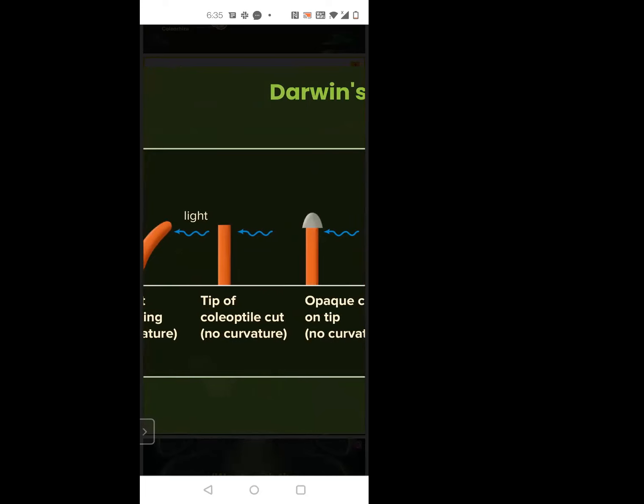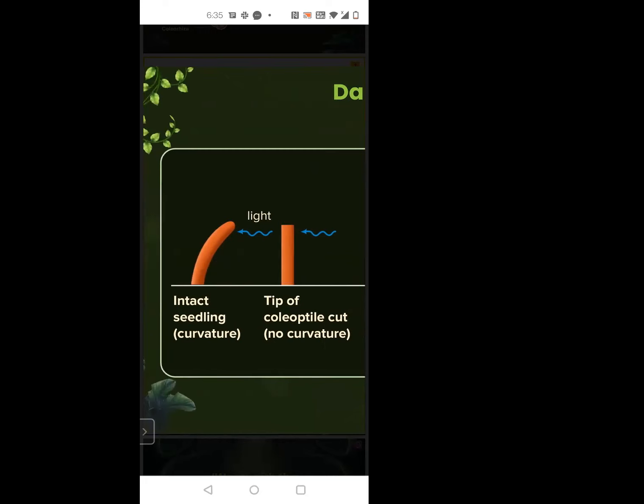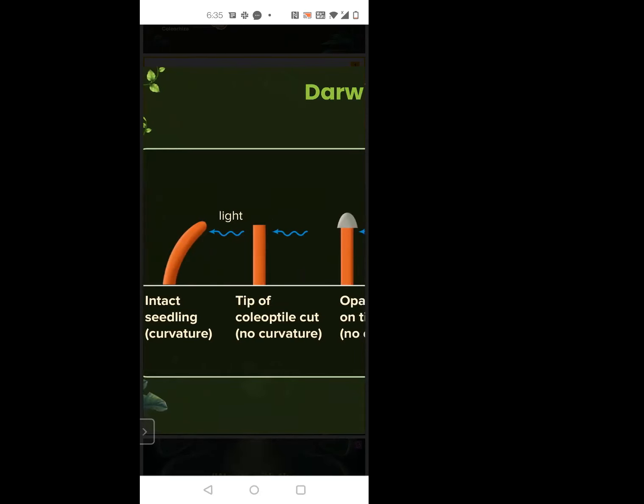Now, for even the normal one, I'm putting an opaque covering, so the light will not hit the shoot tip. Since the light is not hitting it, again, it will not bend. The next case I am going to do is, instead of an opaque cover, I am going to put a transparent cover.